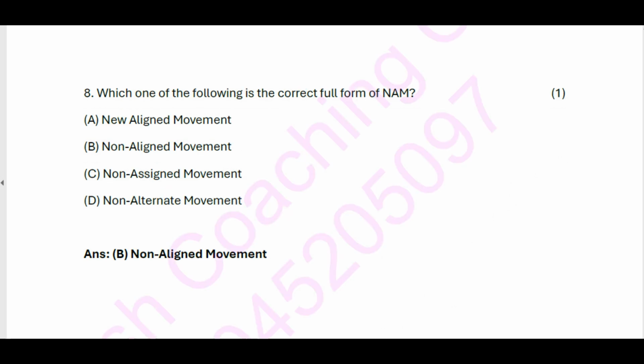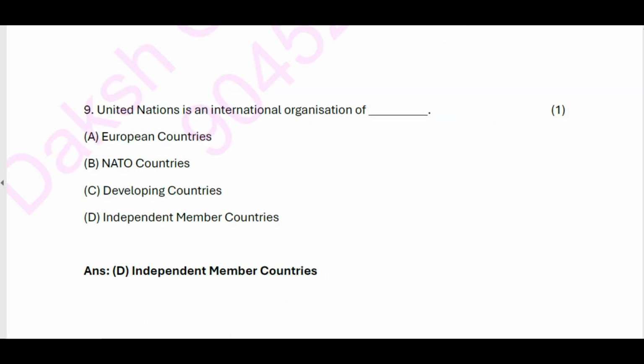8. Which one of the following is the correct full form of NAM? A. New Aligned Movement. B. Non-aligned movement. C. Non-assigned movement. D. Non-alternate movement. Answer: B. Non-aligned movement.